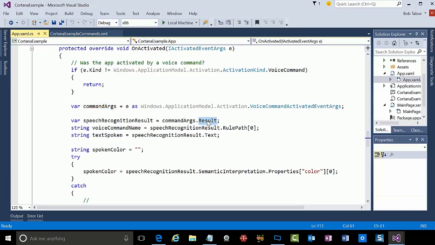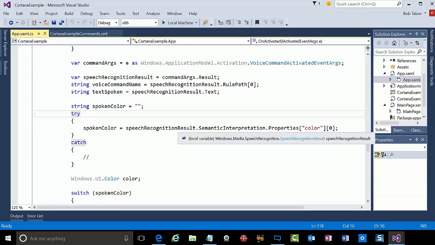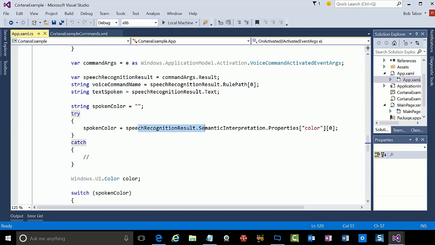the Result property into a variable called speechRecognitionResult. And here I can determine which command was spoken and the entire text, if I want to parse through it myself. Additionally, I can use that speech recognition result to get at which color in the phrase list was selected, was spoken. And notice here that I'm just indexing in both cases to the first item.